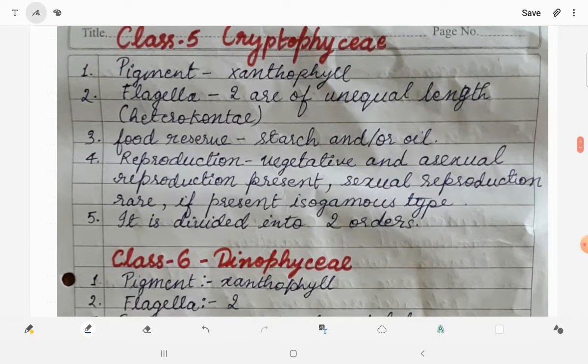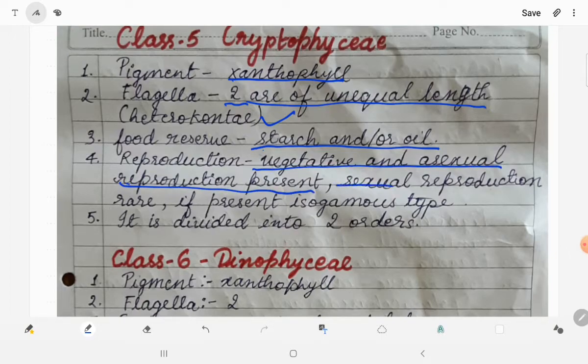Let us go to the 5th class, Cryptophyceae. Pigment present in it is xanthophyll. Flagella are 2 in number and are of unequal length. It means they are heteroconte. Food reserve present is starch or oil. Reproduction can be vegetative and asexual reproduction is present. Sexual reproduction is very rare. If present also, then isogamous type is present and anisogamous and oogamous type is absent. Cryptophyceae is divided into two orders.